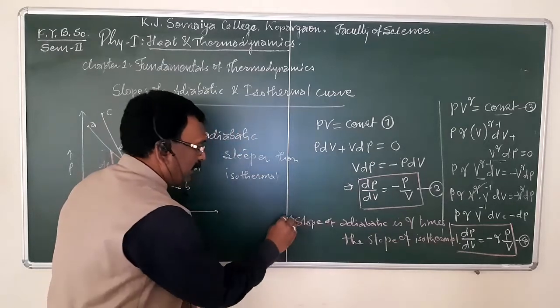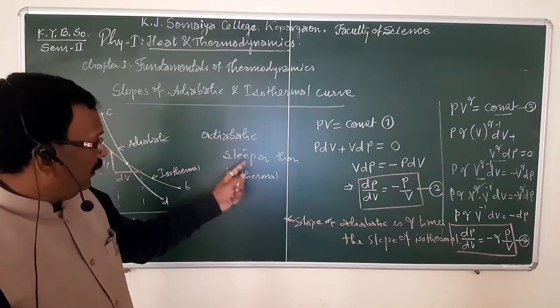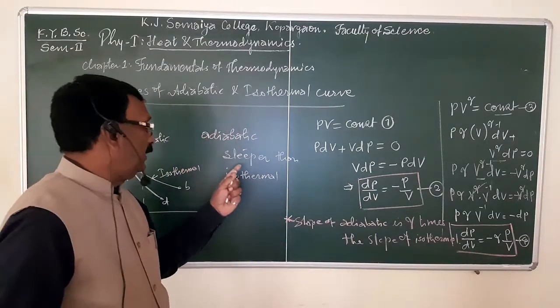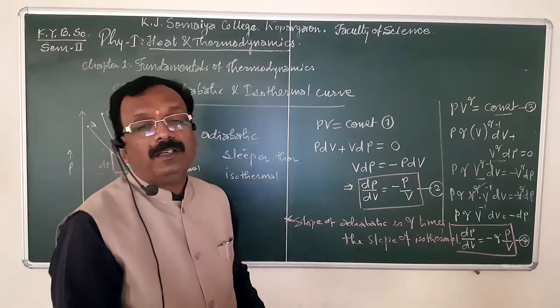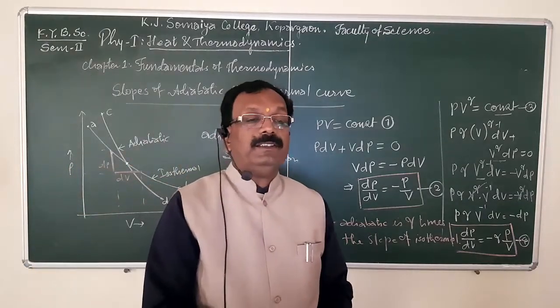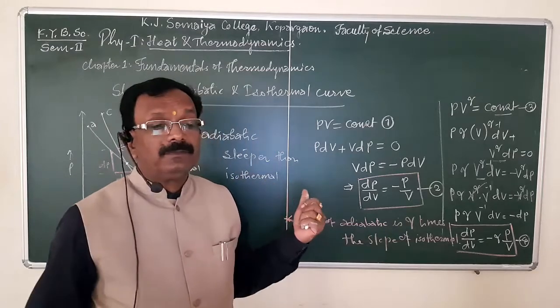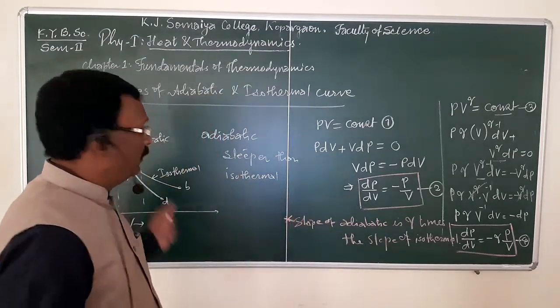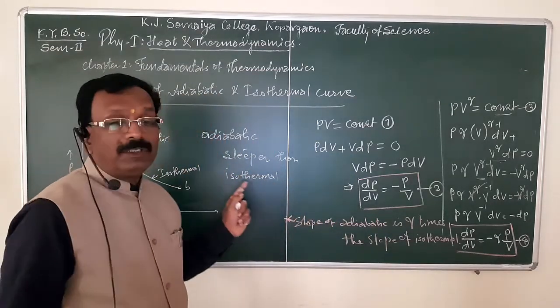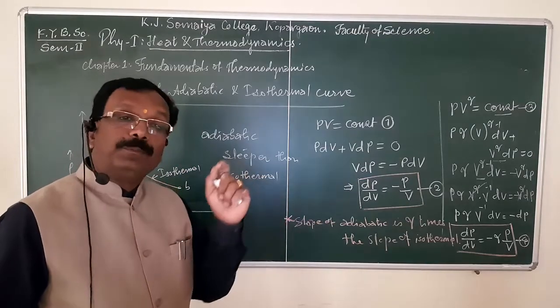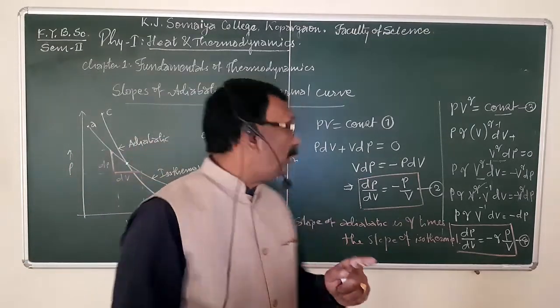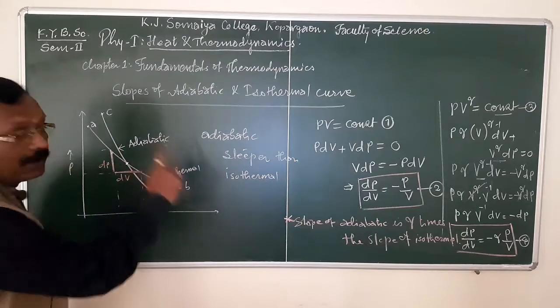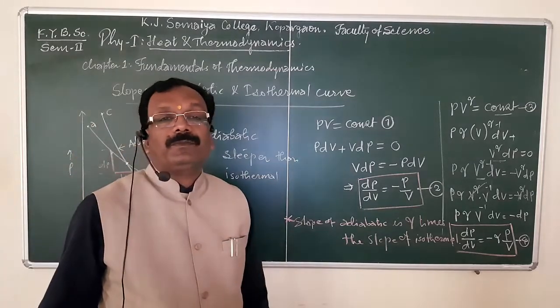And hence the adiabatic curve is steeper than the isothermal curve. Hence the adiabatic is steeper than isothermal at a point where the two curves intersect each other.